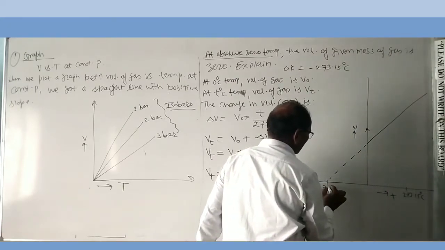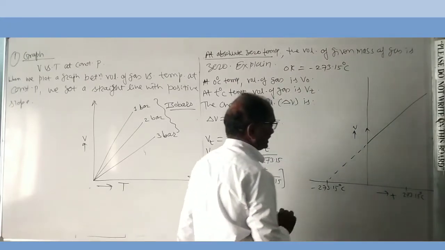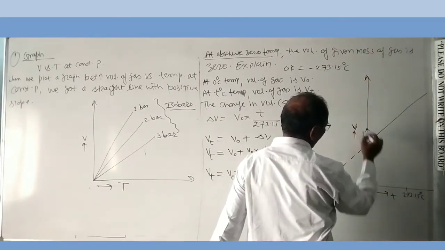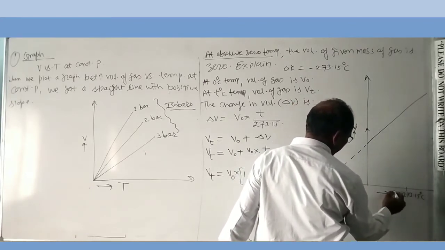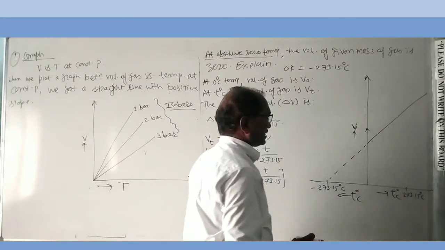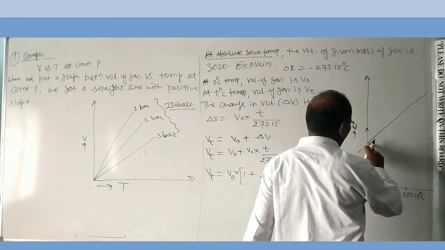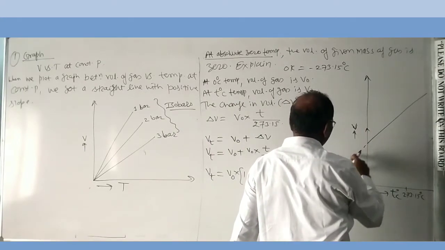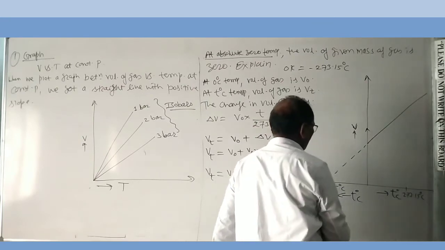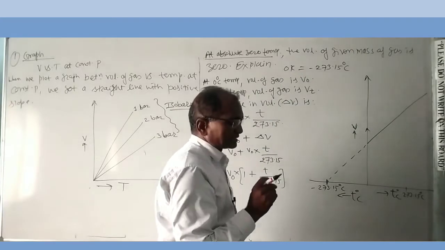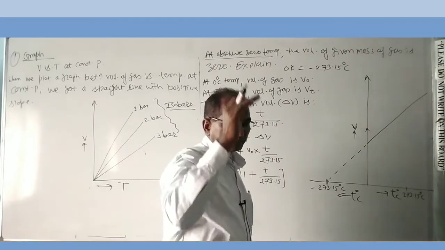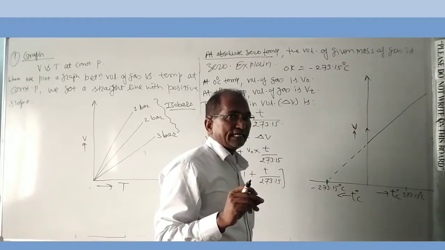Here the temperature is minus 273.15 degrees Celsius. When we plot a graph of volume versus temperature in degrees Celsius, we get a curve like this. This graph or line intersects the volume axis and touches the temperature axis at minus 273.15 degrees Celsius. As the temperature decreases at constant pressure, volume decreases.